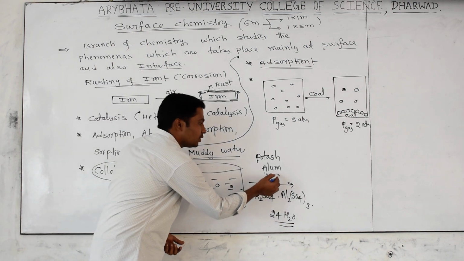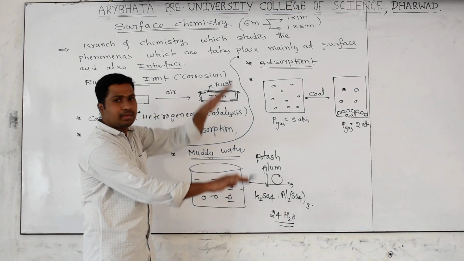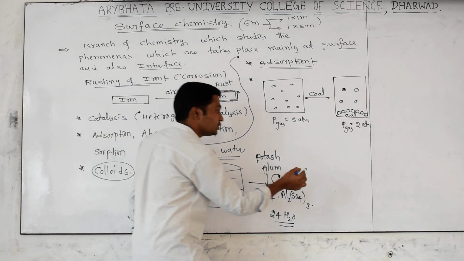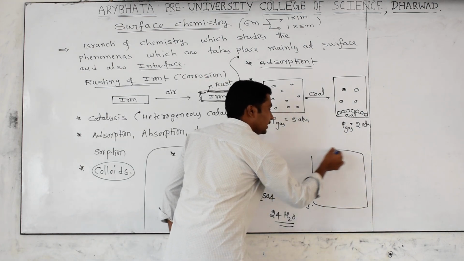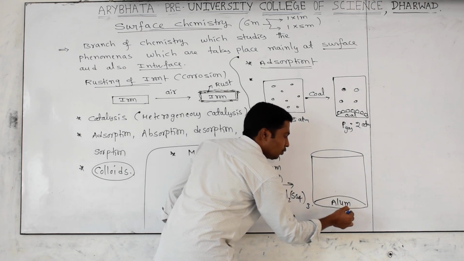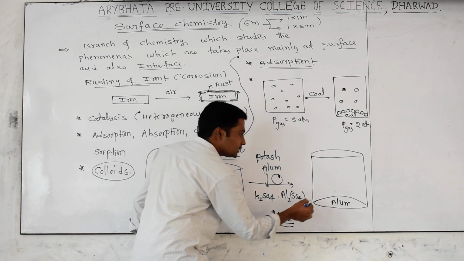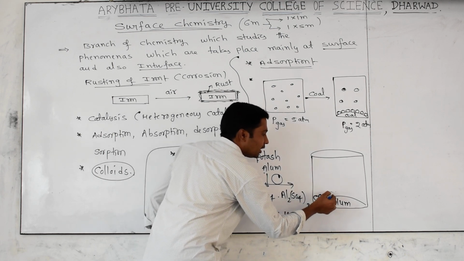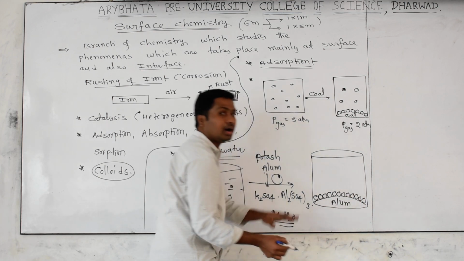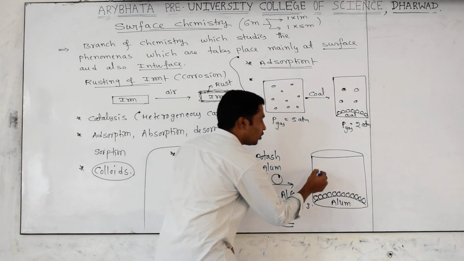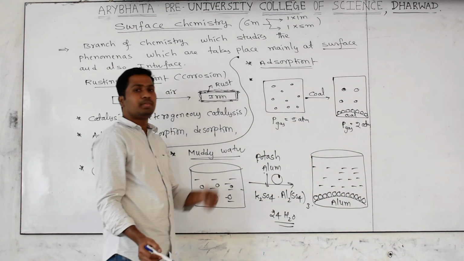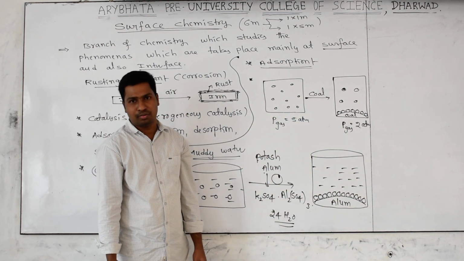Okay, if you add that, what happens? The mud particles will be separated from the water. How is it? You took alum, yes or no? Whatever mud particles are there, all these mud particles will stick on the surface of the alum. Then what will be there? Pure water will remain. This phenomenon is called the adsorption phenomenon.